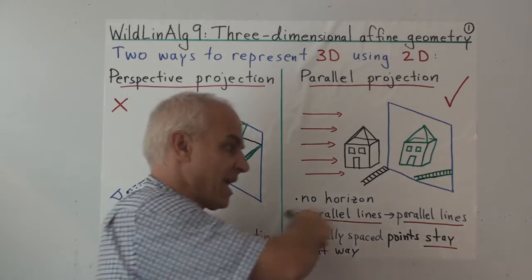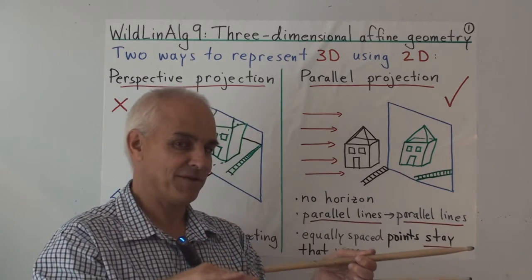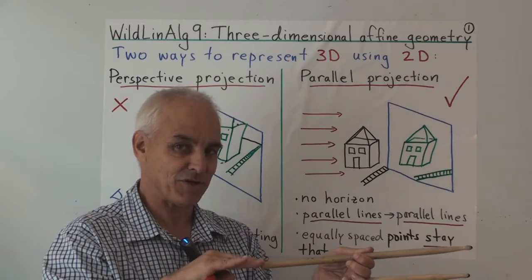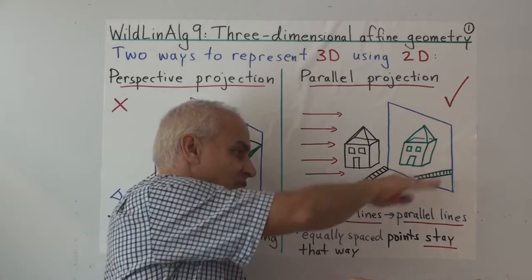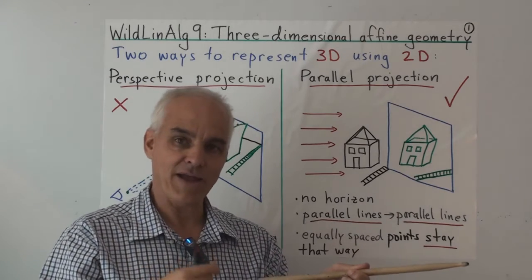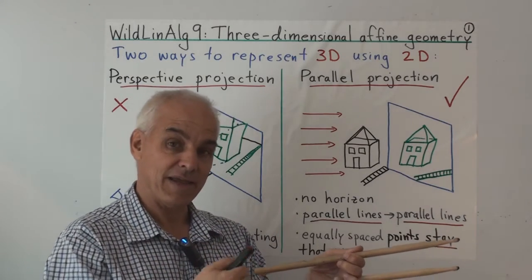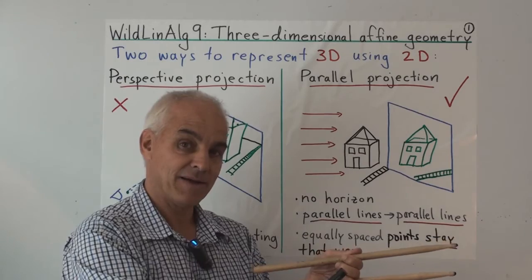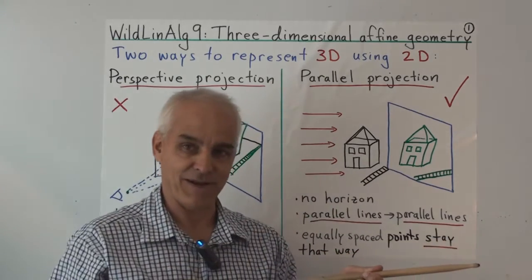Why? Well, because they can't meet. These planes do not meet. And so the intersections with this wall are also not going to meet. That's the reason why, under parallel projection, the image of parallel lines is another set of parallel lines.